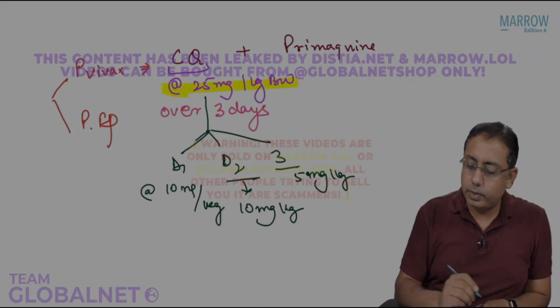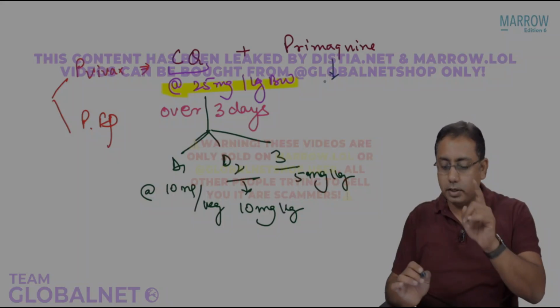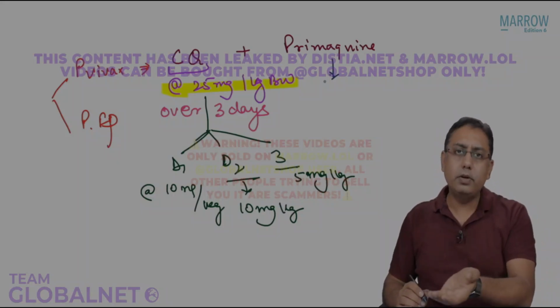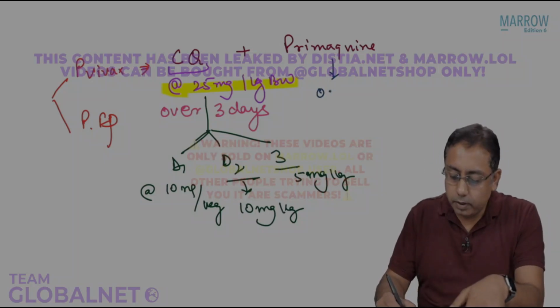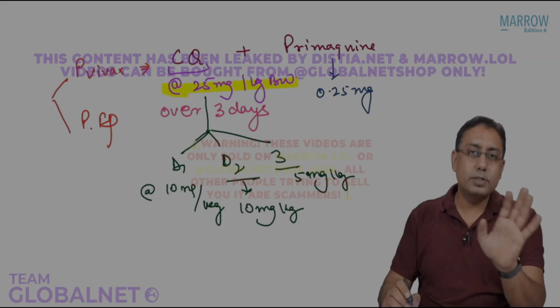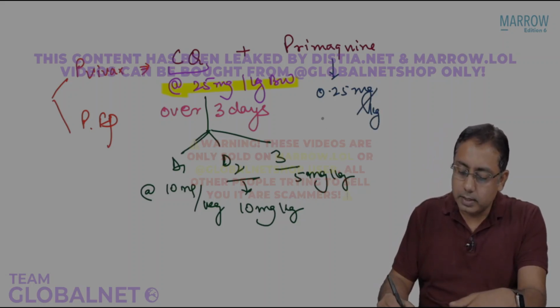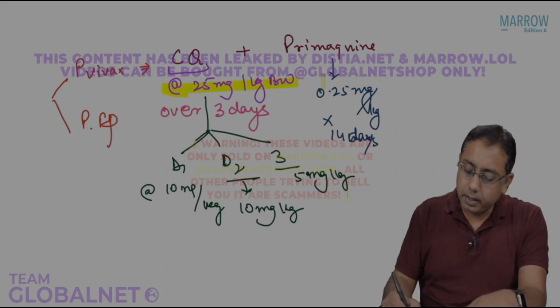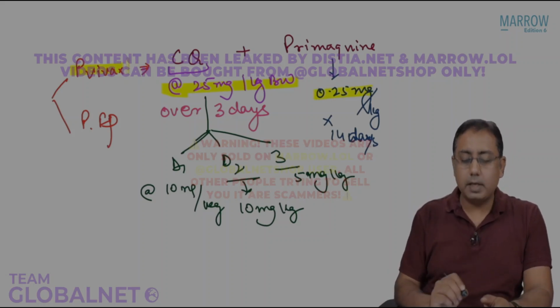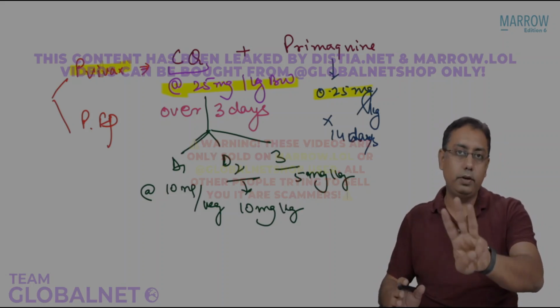In case we talk of primaquine for Plasmodium vivax infection, the dose of primaquine is very easy to remember if you remember the dose of chloroquine. Chloroquine is 25, primaquine is 0.25 milligram per kg body weight, and it is given for 14 days. So please remember, everything is 25 in case of Plasmodium vivax. Primaquine is given for 14 days, and chloroquine is given only for 3 days.